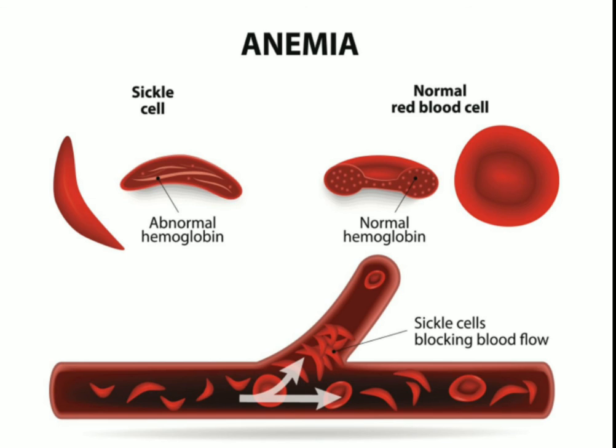Due to sickle cell anemia there is abnormal hemoglobin, there are sickle cells and blocking of the blood flow. So multiple phenotypic traits are controlled by just a single gene, and such a condition is called a pleiotropic trait. So this is all about the various post-Mendelian concepts.